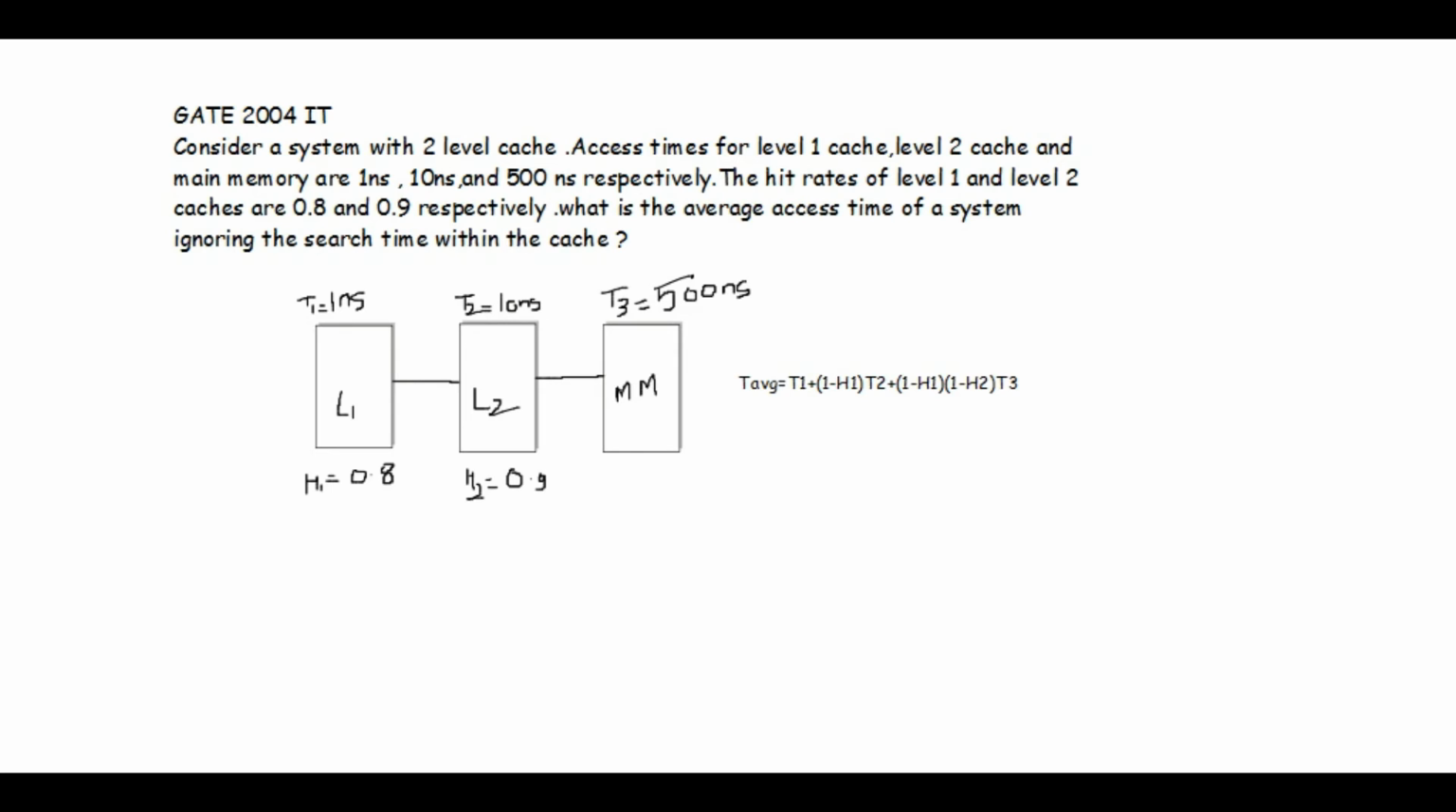So let's put all this information into the formula which we got now, which is 1 nanosecond plus (1 minus 0.8), where 0.8 is the hit rate of level 1 cache, into 10 nanosecond, plus (1 minus 0.8) into (1 minus 0.9), where 0.9 is the hit rate of level 2 cache, into 500 nanosecond, which is the time to access main memory. Okay, and when we compute all this, we will get 13 nanosecond. So the average access time is 13 nanoseconds.